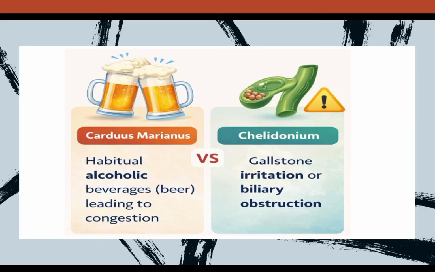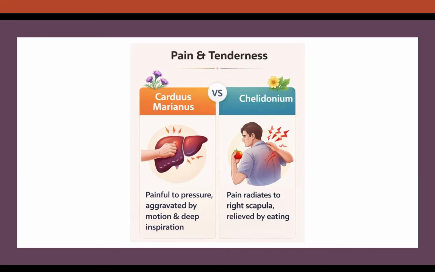Okay. Now, moving on to the next part, the pain and tenderness. A very important symptom of Carduus is that there is pain on pressure. When you press the liver region, it will be very sensitive and very painful. And a very important modality: there is aggravation on motion. In case of Carduus, the pain is aggravated by motion and also on deep inspiration. So, two important modalities of Carduus: aggravation by motion and deep inspiration.